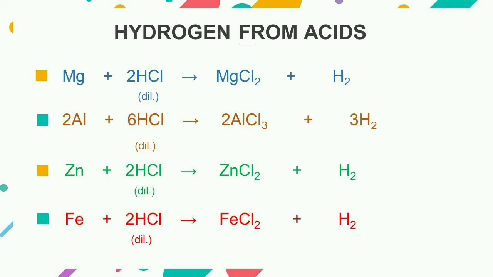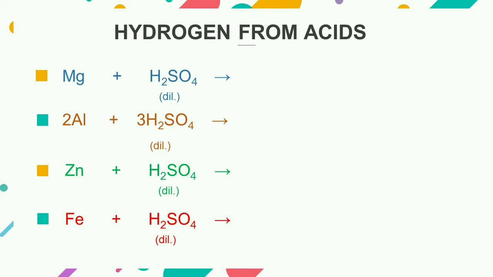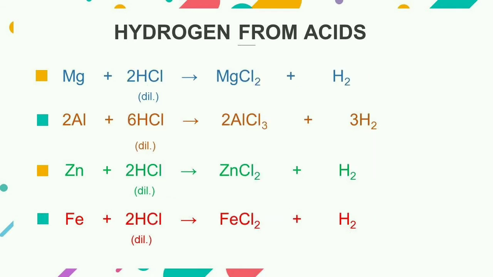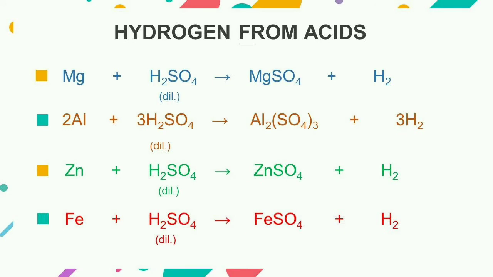These metals react with dilute sulfuric acid to form corresponding metal sulfates and hydrogen gas.